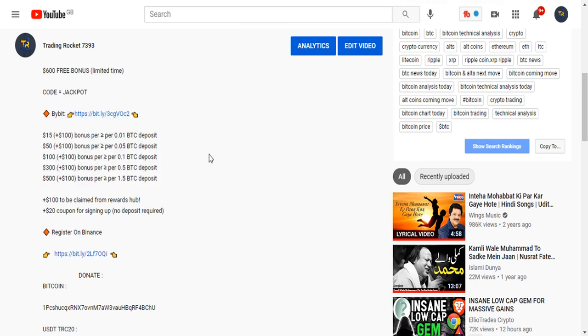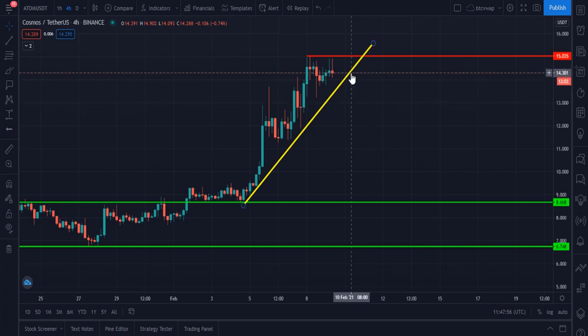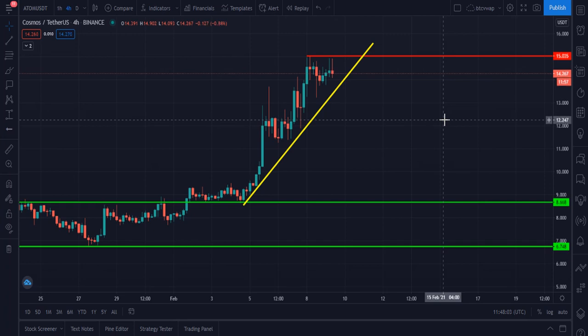Let me please focus to the content and let me please show you the chart of the Atom. Here you can see this is the Atom Cosmos 4-hour Binance chart. It is currently trading at $14.2 level, and this is the major downtrend line. And let me please tell you my immediate short-term target. First I will tell you my immediate short-term targets, then definitely I will tell you my long duration and medium